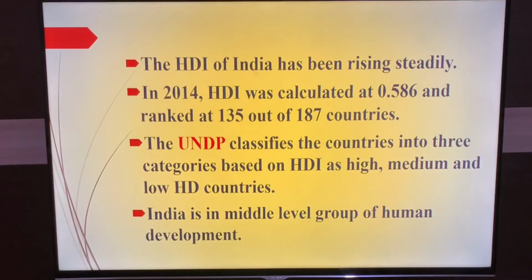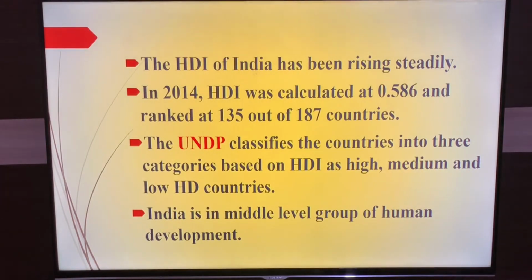The HDI of India has been rising steadily. When I say HDI, it means the Human Development Index of India has been rising steadily. In 2014, the Human Development Index was calculated at 0.586 and India was ranked 135 out of 187 countries.